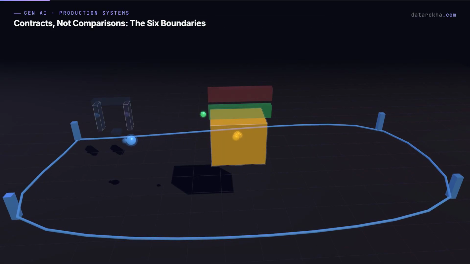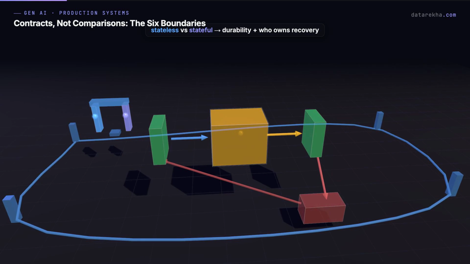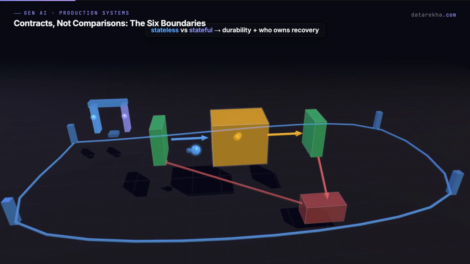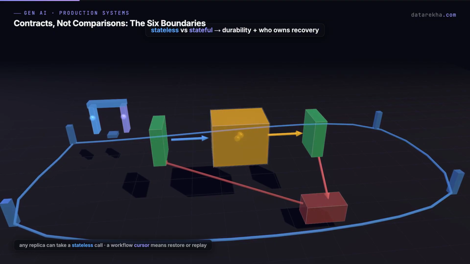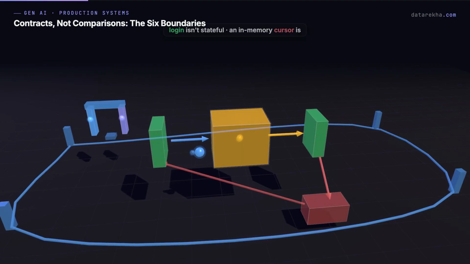1. Stateless versus stateful. A stateless instance doesn't need its own memory of past requests. Any replica can take the call. A stateful component owns evolving information that participates in correctness, a workflow cursor, a leader lease, and replacing it means restore or replay.